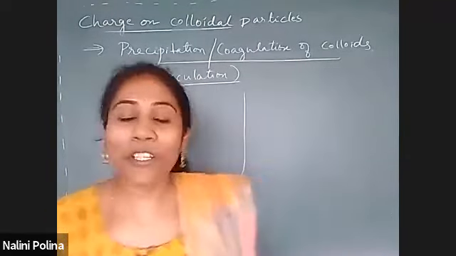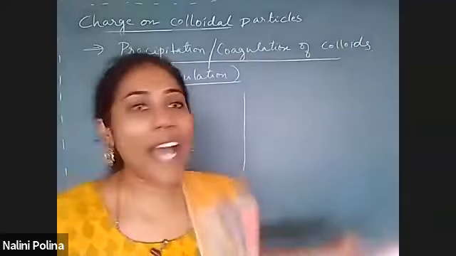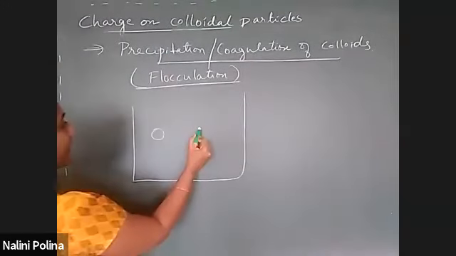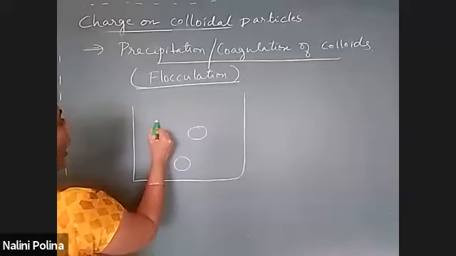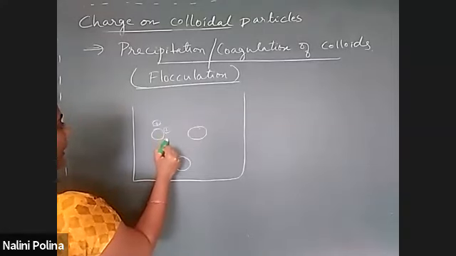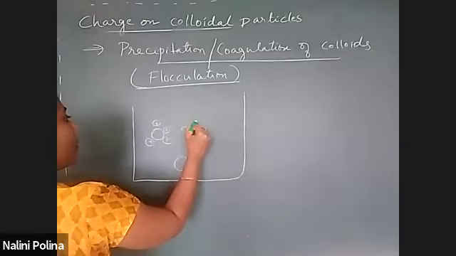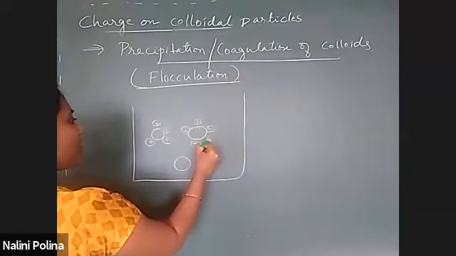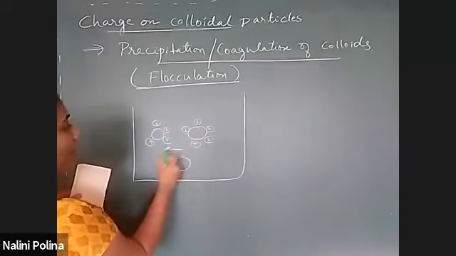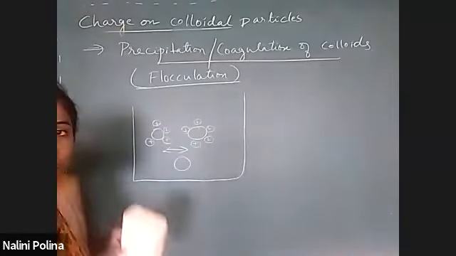Okay, very good. Say when you remove the charge, say this is the DP particle, all were having positive charge around them. Because of this charge, there is too much of repulsion and they move away from each other.